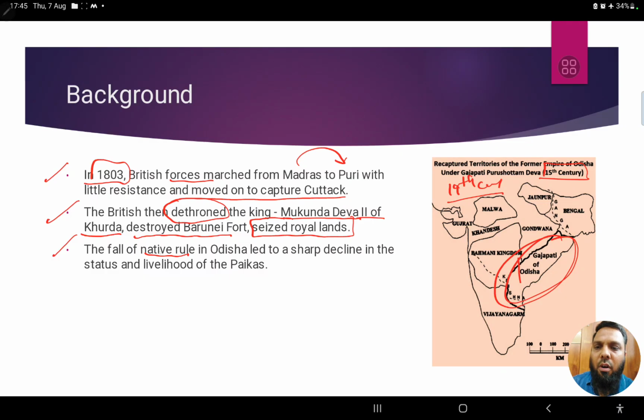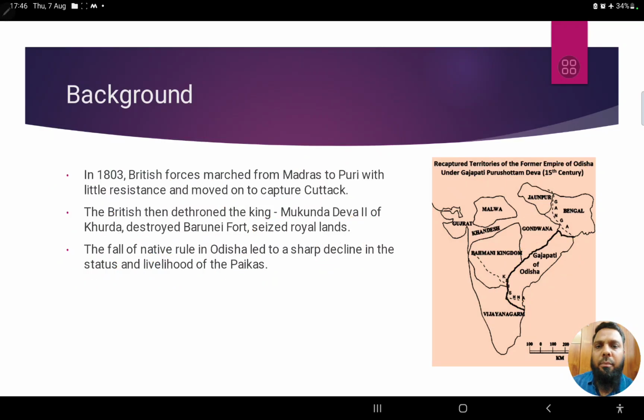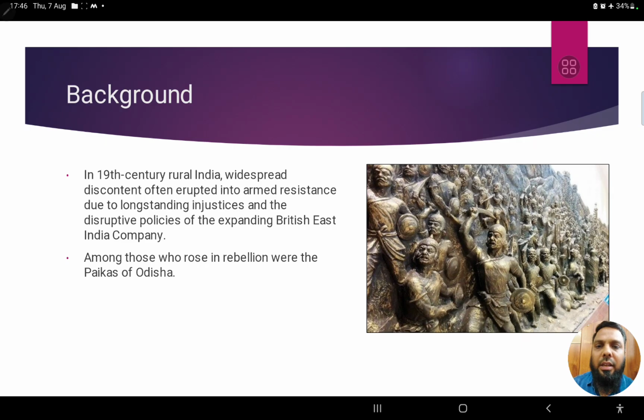The fall of the native ruler of Khurda, who belonged to the Gajapati dynasty of Odisha, led to a sharp decline. The society or system in this area saw a sharp decline, and the status and livelihood of the Paikas also declined. So this is the background, and there was a rebellion.